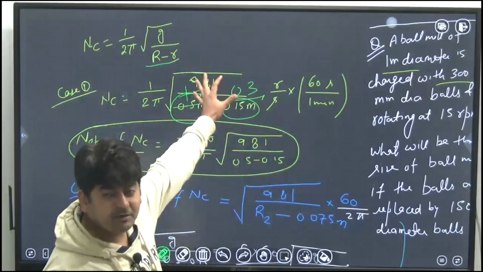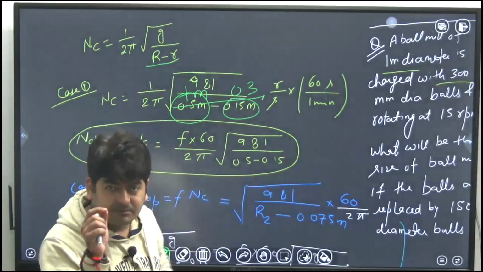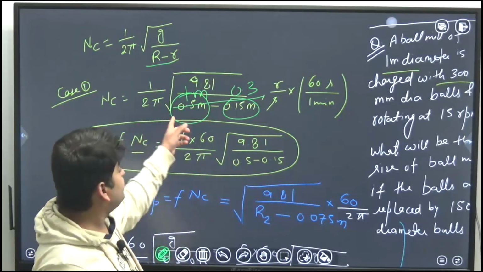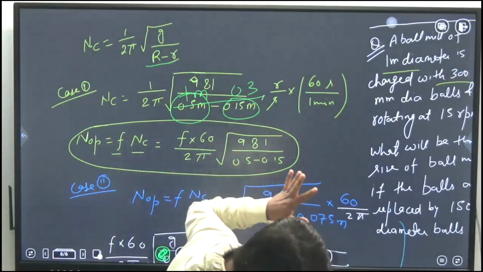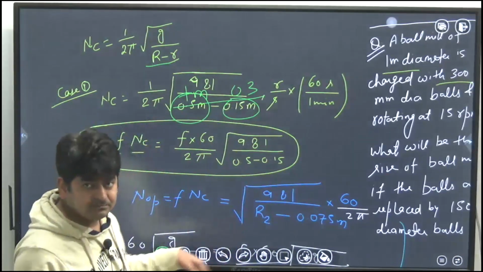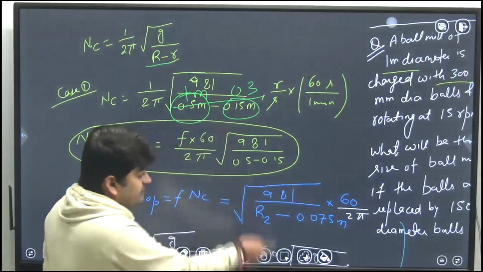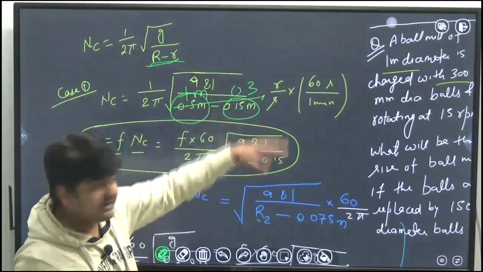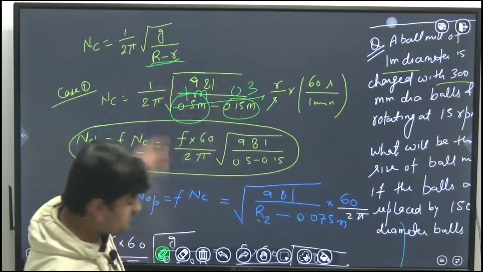You should know the meaning of each and every term, and when you are putting the values, be careful. I am sure maybe you have made this mistake. Maybe some other mistake is also possible, but be careful with this. This is radius, remember, not the diameter. Data will be given in diameter most of the time, but you have to be careful.